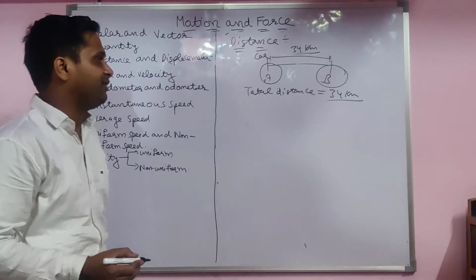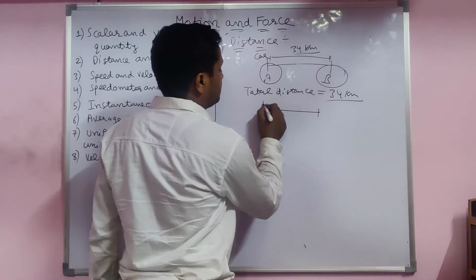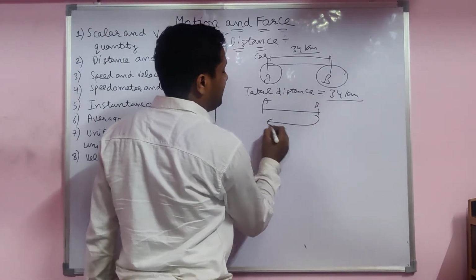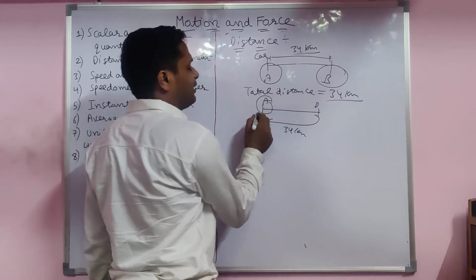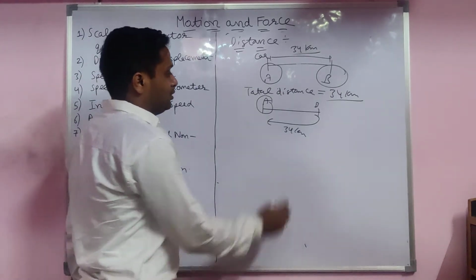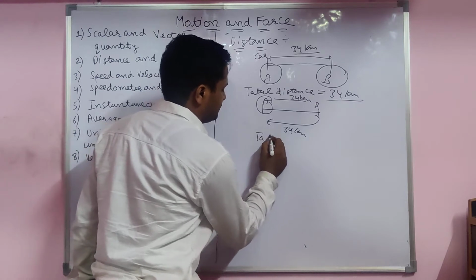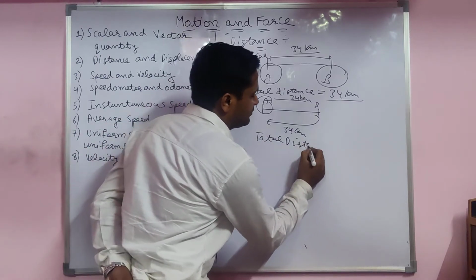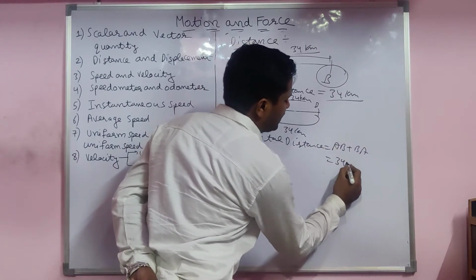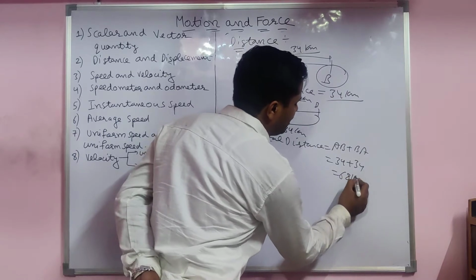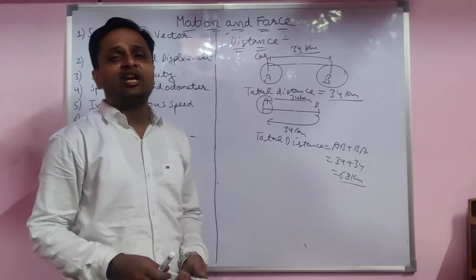Very easy, students. If the body goes from A to B and again comes back to the same initial point, so the initial point and final point are the same. This side is also 34 kilometers. So the total distance covered by the body, first AB then BA, is 34 plus 34, 68 kilometers.